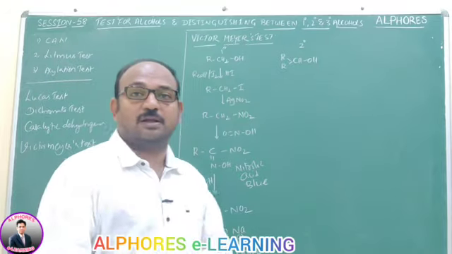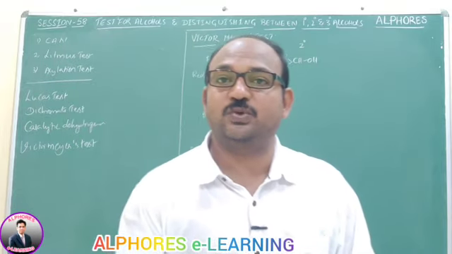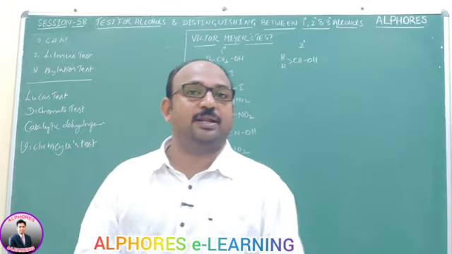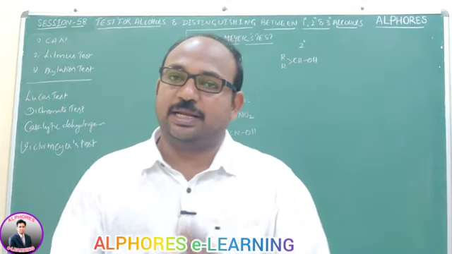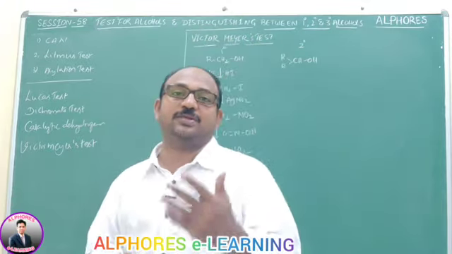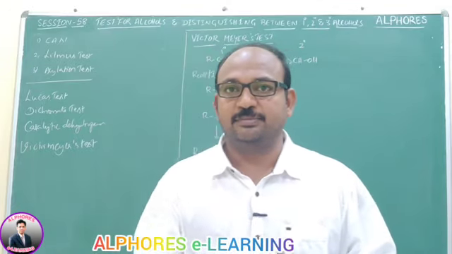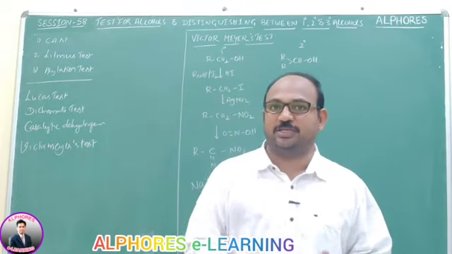So, tests for alcohols. The first one is the ceric ammonium nitrate test we discussed. In ceric ammonium nitrate, we get a magenta color. Magenta is nothing but red. Earlier the ceric ammonium nitrate was yellow, and the yellow converts into red because of a change in electronic structure.